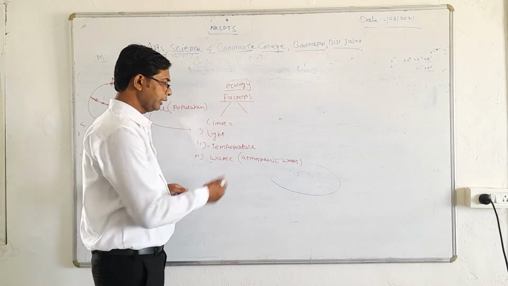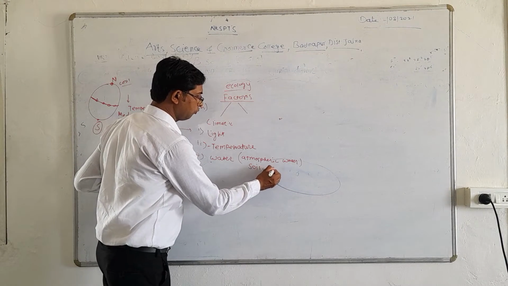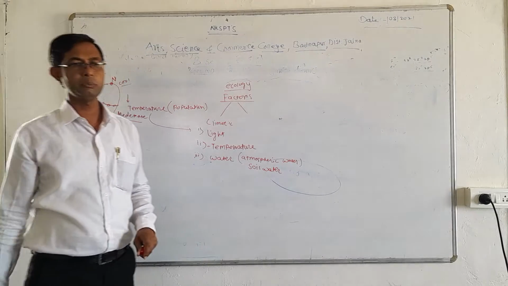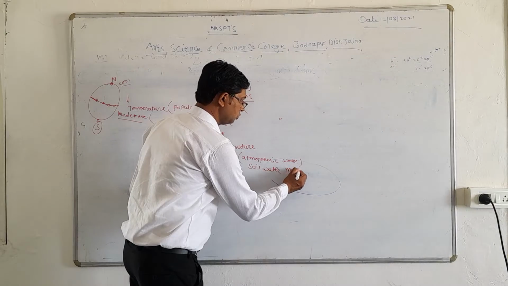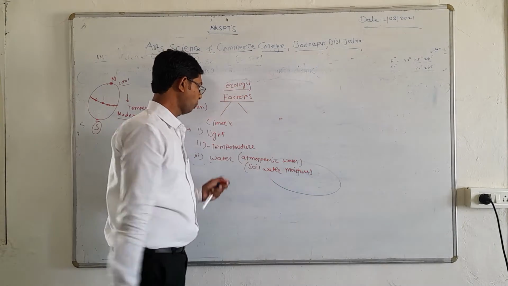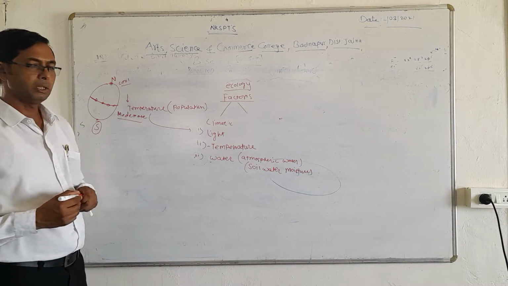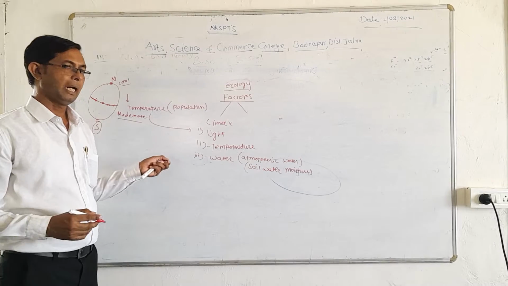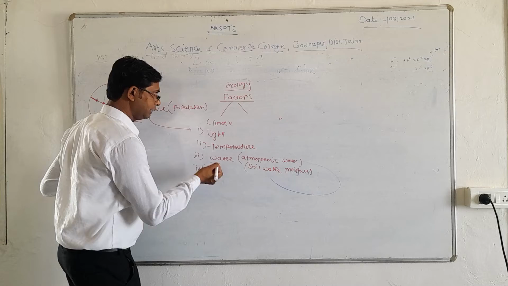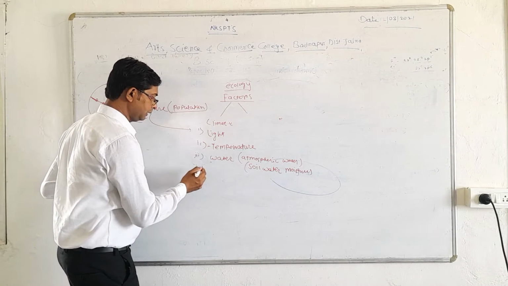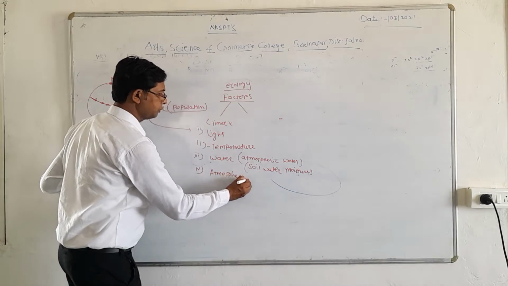Then not only atmospheric water, we can also consider the soil water, the water available in the soil as moisture. So it also plays an important part as an ecological factor. Now moving to the next factor, that is the atmosphere. What type of atmosphere is available for the organisms of that particular population is also a most important factor.